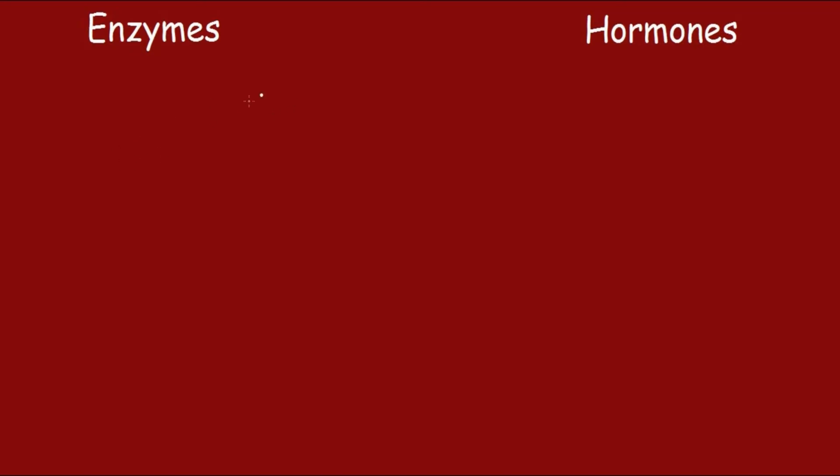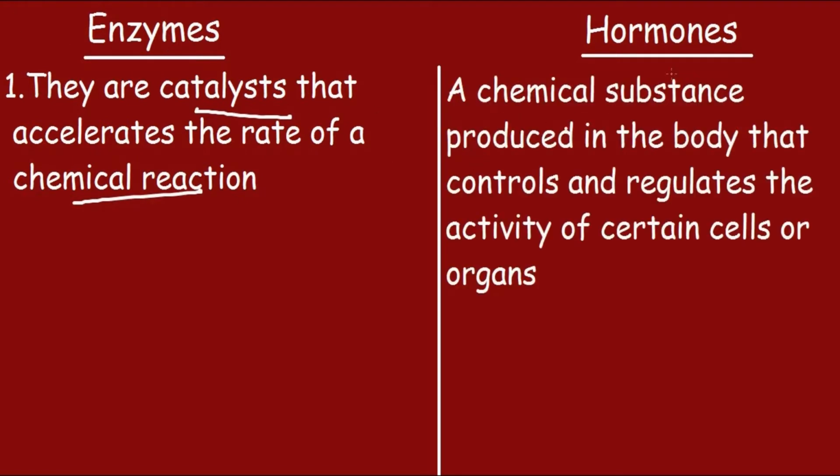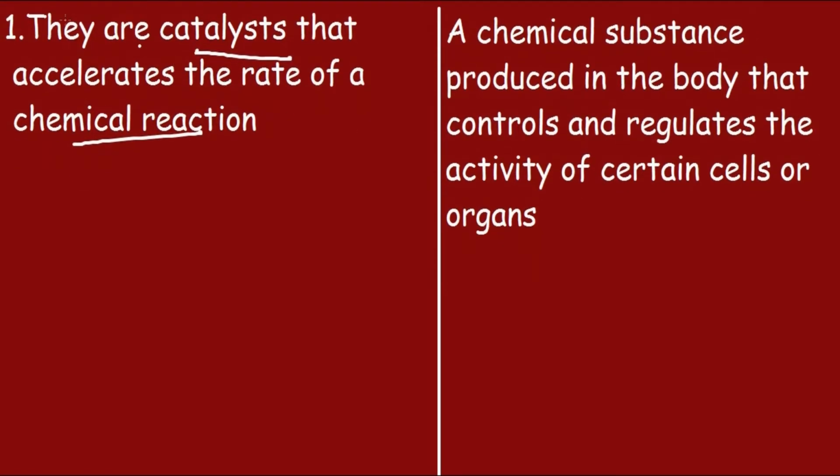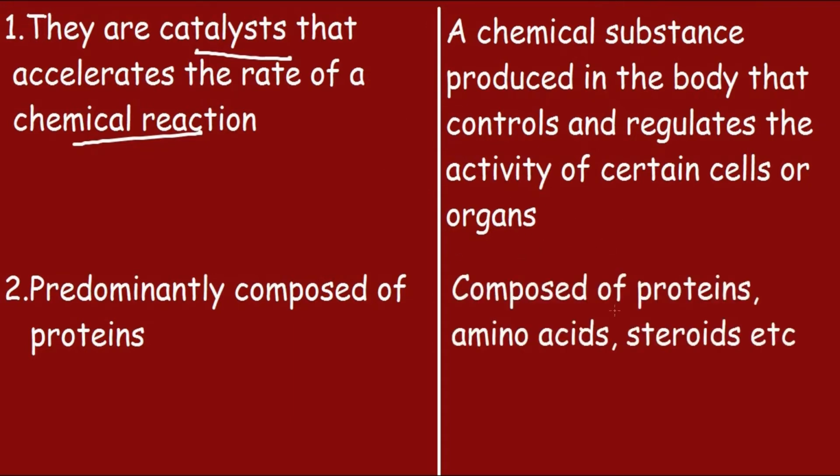So let's study the differences between enzymes and hormones. So the first point under enzymes is, enzymes are catalysts that accelerate the rate of a chemical reaction. And for hormones, a hormone is a chemical substance produced in the body that controls and regulates the activity of certain cells or organs. Now let's move on to the second point. So enzymes are predominantly composed of proteins, but hormones are composed of proteins, amino acids, steroids, etc.